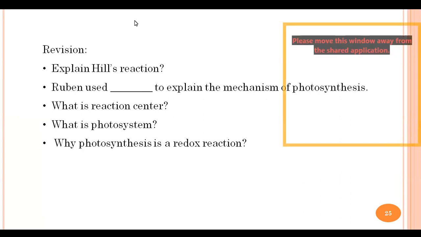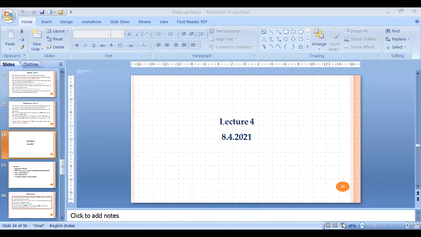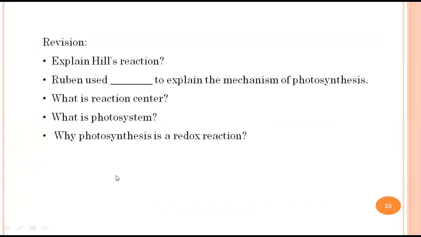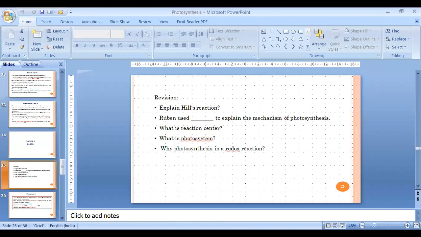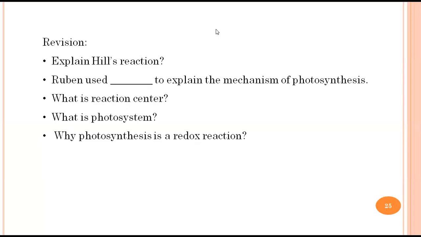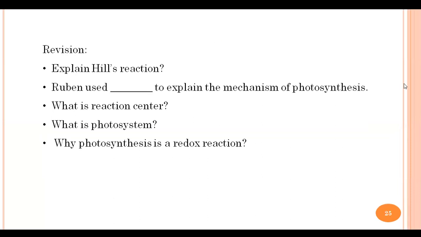Then comes the next part, that is the reaction center. What do you mean by reaction center? Exactly what is a reaction center? Yes, Sharon.